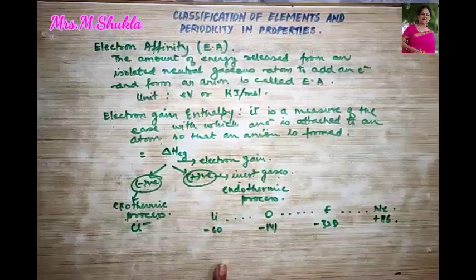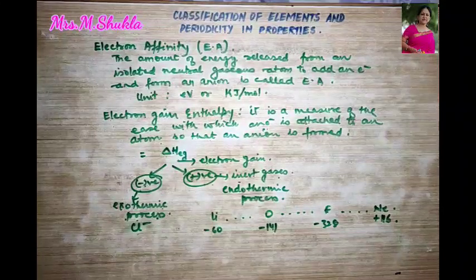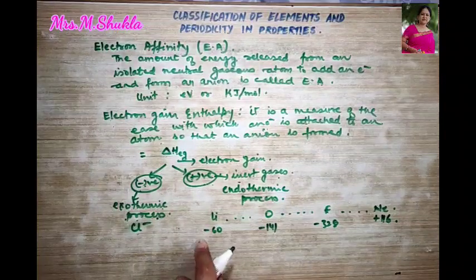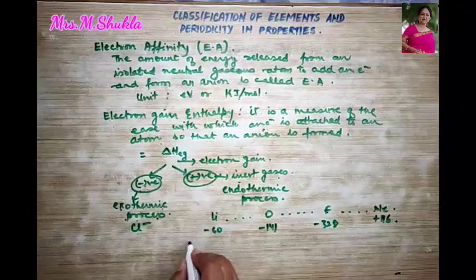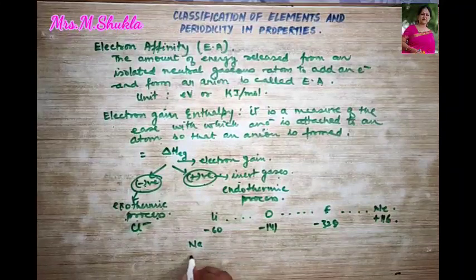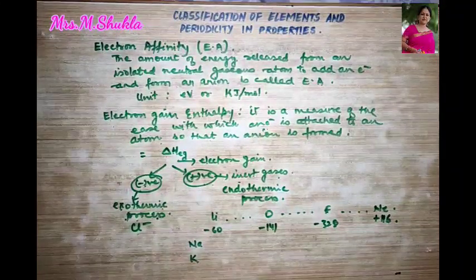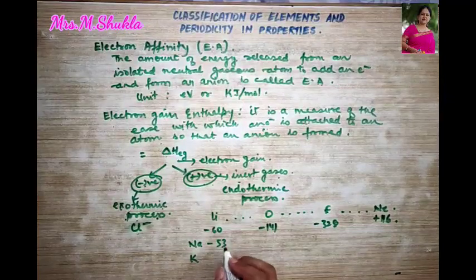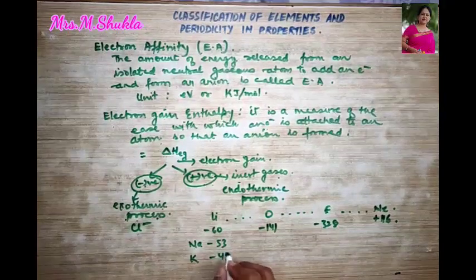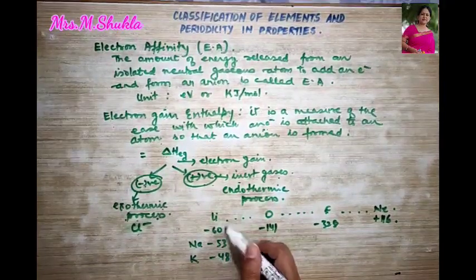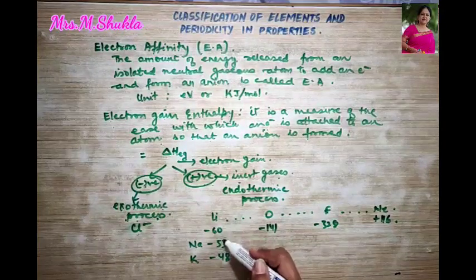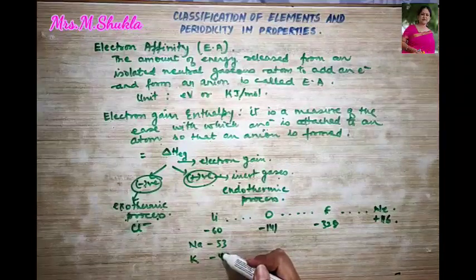Now let us talk about elements in the group. For example, lithium I have already mentioned over here, -60. Then let me write about sodium, potassium. This much is more than enough. This is -53. Potassium is -48. So what are we observing? As we are going down the group, the electron gain enthalpy becomes less negative.